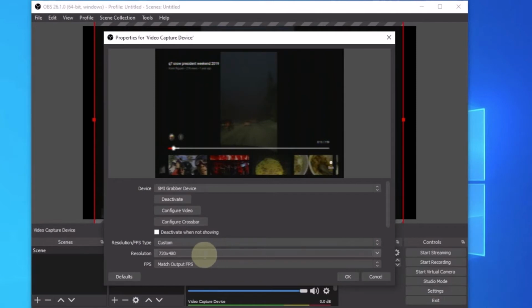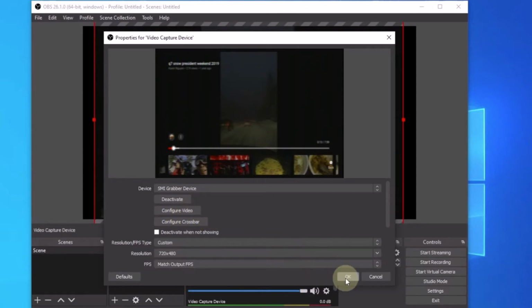All of the old movies are going to be 720 by 480, so that's what I'm going to set it at. And I'm going to match the output with the FPS, frames per second. So this is the configuration for video.